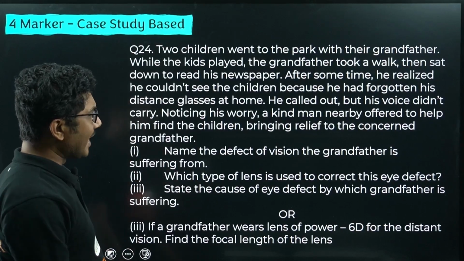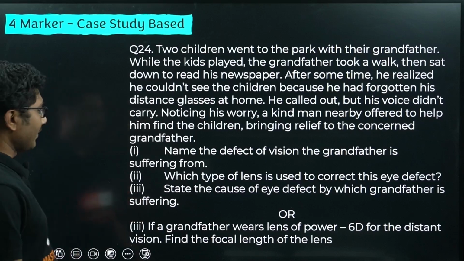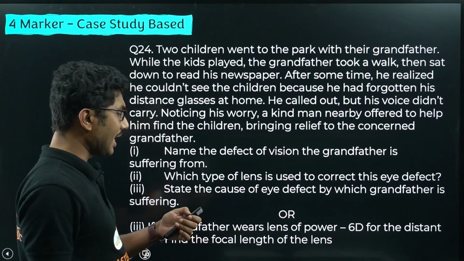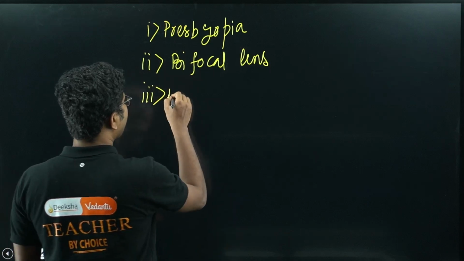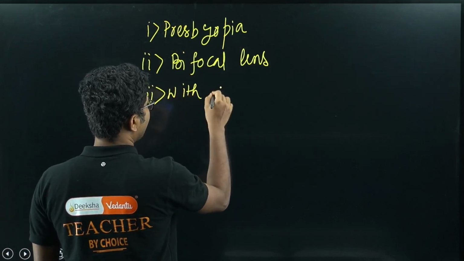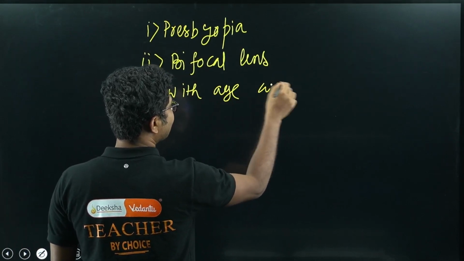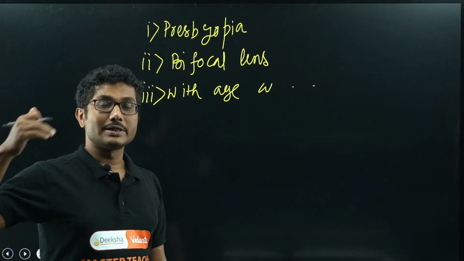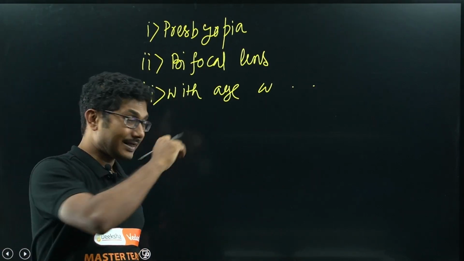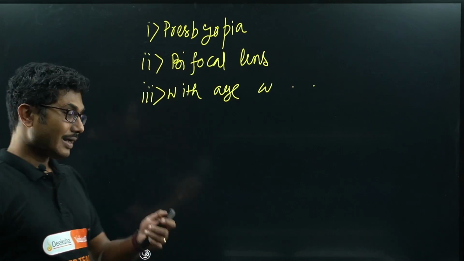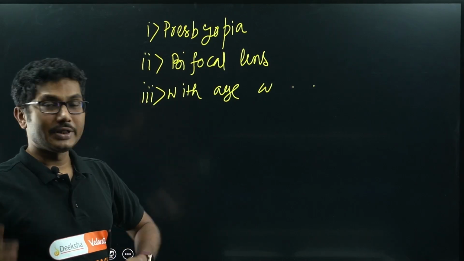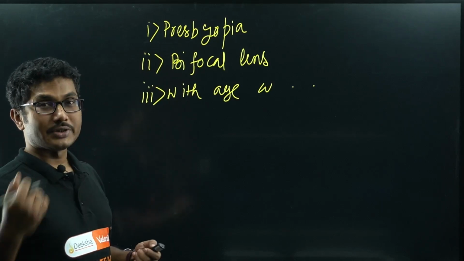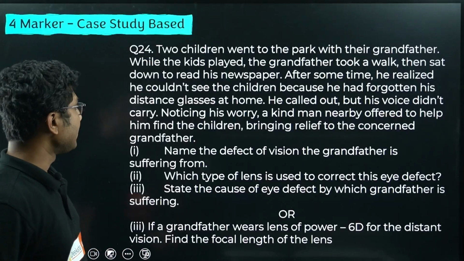Now what else? State the cause of the eye defect from which the grandfather is suffering. Okay, the cause of presbyopia is aging, so you have to mention that with age the ciliary muscles get weakened, and because of that the eye loses the power of accommodation. I have explained that in brief in the accommodation part, right? So there you have to mention that with age the ciliary muscles lose their power of accommodation, thus we suffer from this kind of defect.